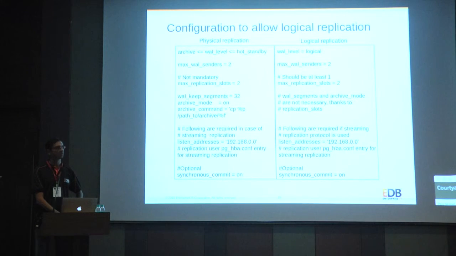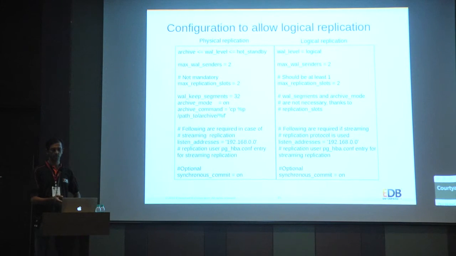One amongst that is the wal_level, which should be logical. This is a new WAL level introduced for logical decoding. For physical replication, that used to be hot_standby or archive. But logical is over and above.